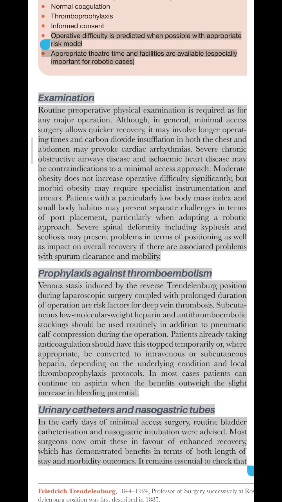Although, in general, minimal access surgery allows quicker recovery, it may involve longer operating times, and carbon dioxide insufflation in both the chest and abdomen may provoke cardiac arrhythmias. Severe chronic obstructive airways disease and ischemic heart disease may be contraindications to a minimal access approach. Moderate obesity does not increase operative difficulty significantly, but morbid obesity may require specialist instrumentation and trocars.